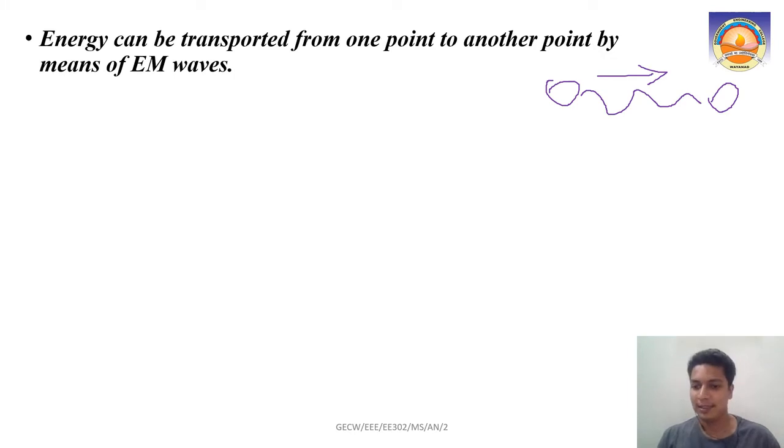It is quite easy to understand. When you throw a stone in water, you know how waves are generated, right? The water gets oscillated, and that is propagated. Similarly, electromagnetic waves are generated. How? You have a point charge, and that creates an electric field which is not varying with time.